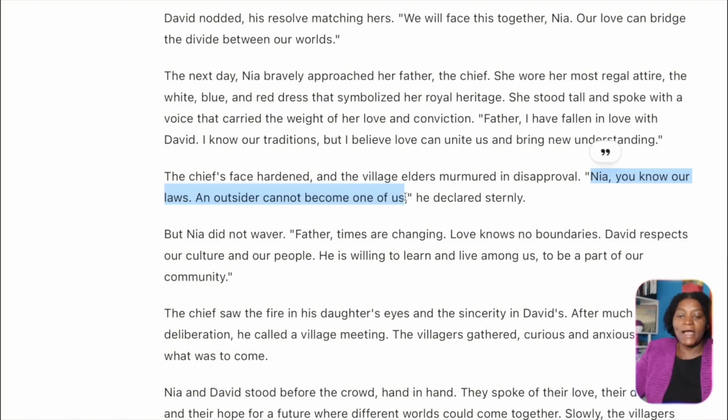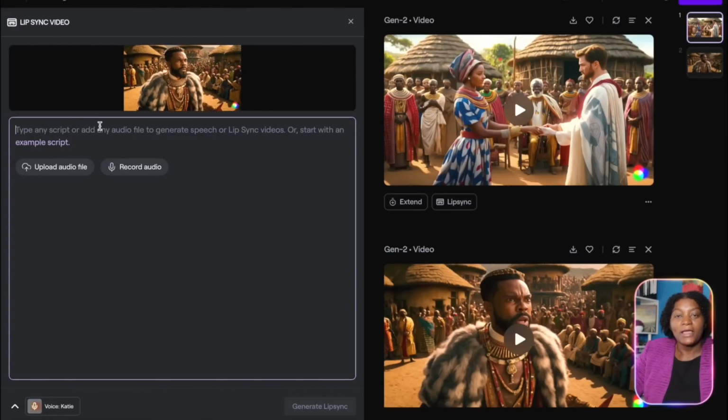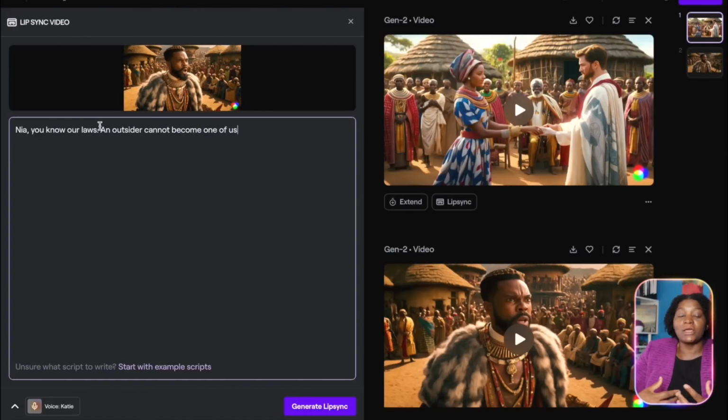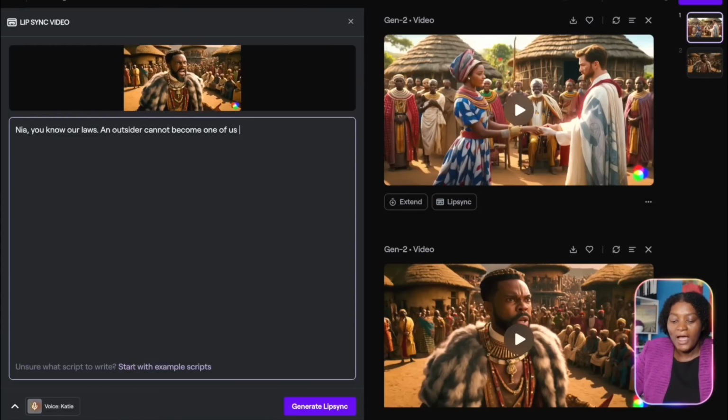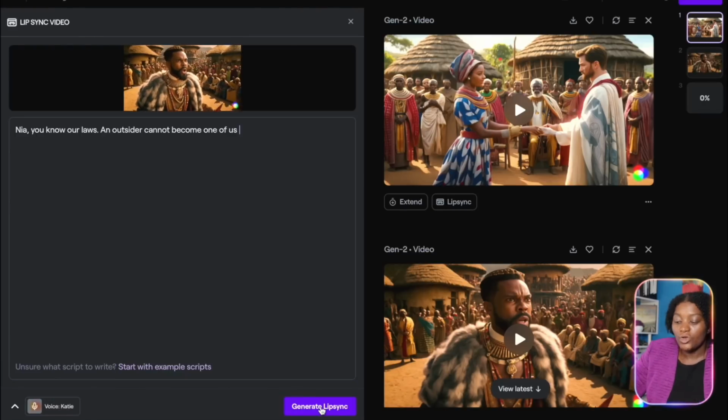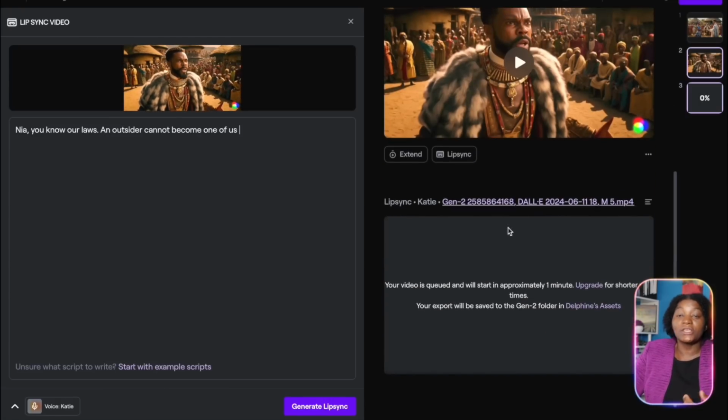So when you copy that, the next thing you have to do is go back, take it and paste it here. And of course, if you want to make it more emotional, or add some other things, you can go ahead and make some changes here. You can type anything that you want to add here. After you've done all of that, you just go ahead and generate it right here. You click here and generate it. So it's going to generate a conversation for you.